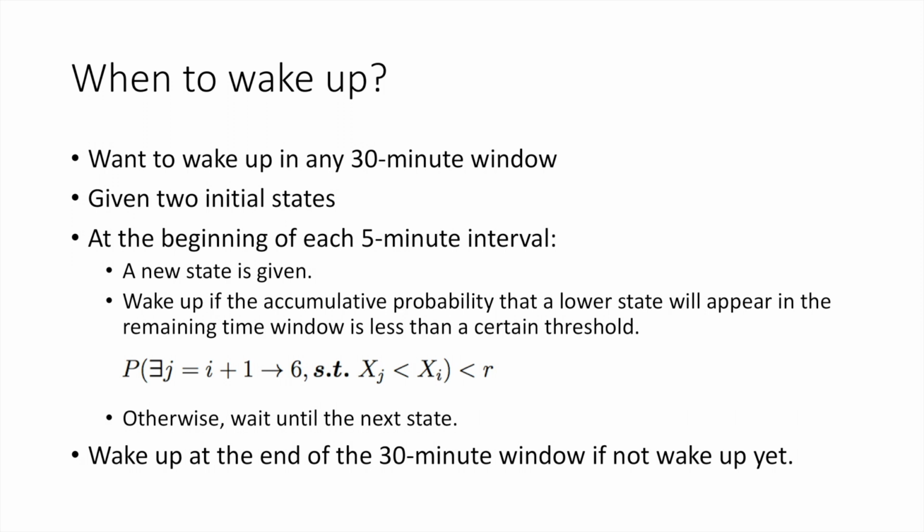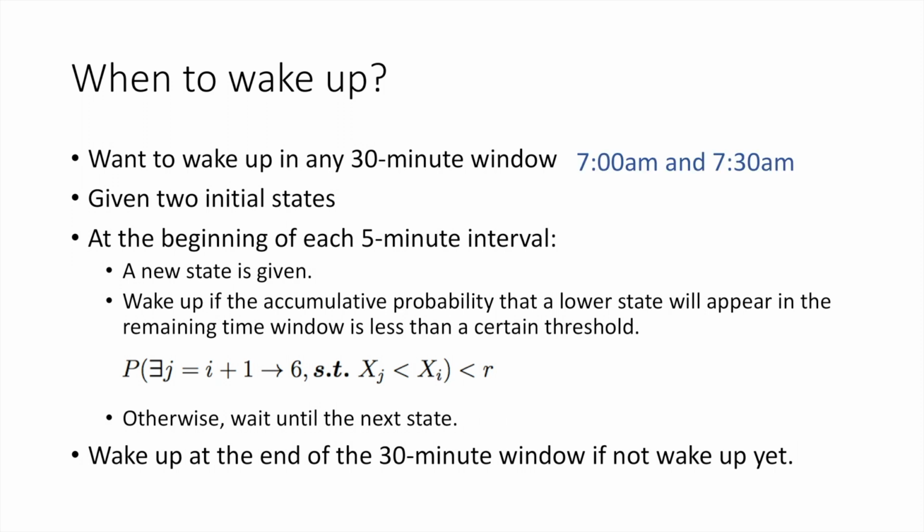At each observation point, the algorithm will calculate the cumulative probability that a lower state will appear in the remaining time window. If the probability is less than a certain threshold R, the algorithm will decide that it is the right time to wake up and then terminate. Otherwise, it will wait until the next observation point. If the algorithm does not terminate in the given time interval, it will decide that the user should wake up at the end of the 30-minute time interval.